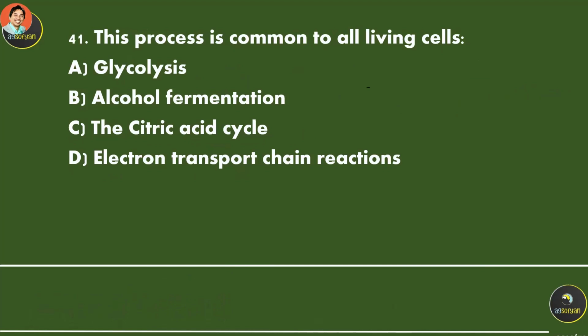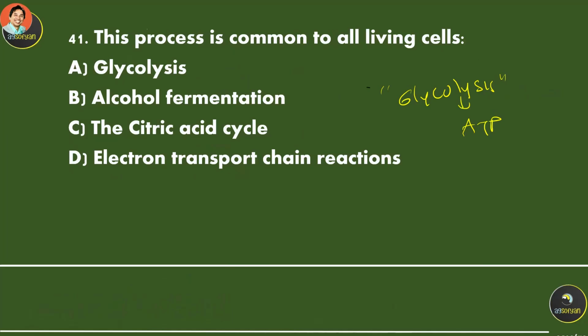This process is common to all living cells. All living cells, whether aerobic or anaerobic organisms, are able to produce ATP without oxygen, and that first process is called glycolysis. So all organisms are able to perform glycolysis.